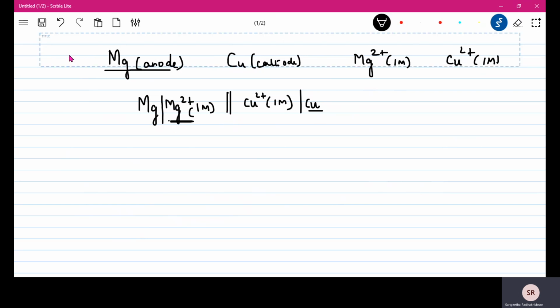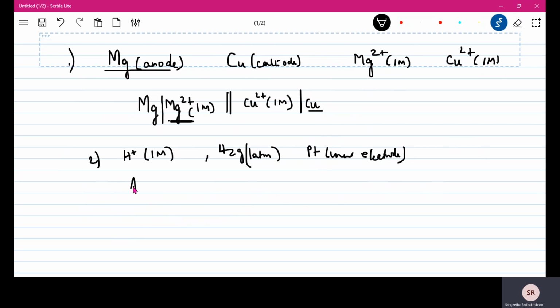One more we will just write down. This is the first one. Second one, suppose I have H+ ions. Now this is a gas electrode. H+ 1 molar, and then I have H2 gas at 1 atmosphere. I told you for gas we usually write its pressure. And then of course the electrode will be platinum, which is an inert electrode, which means you need not write the platinum ions here because it's an inert electrode.